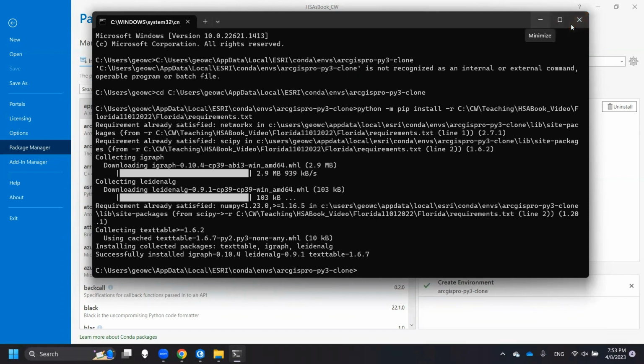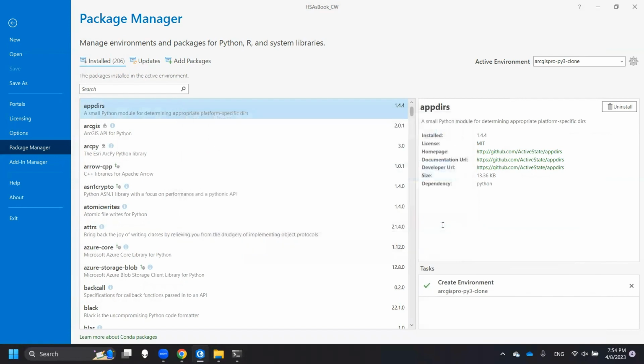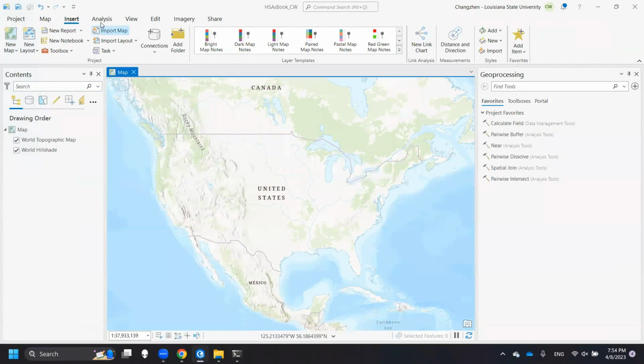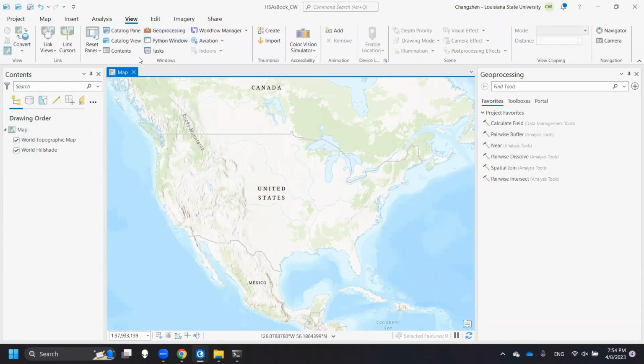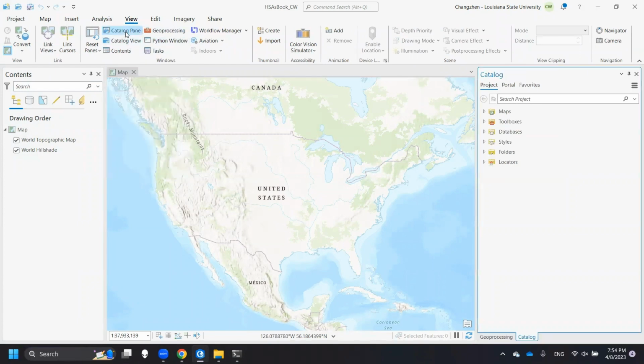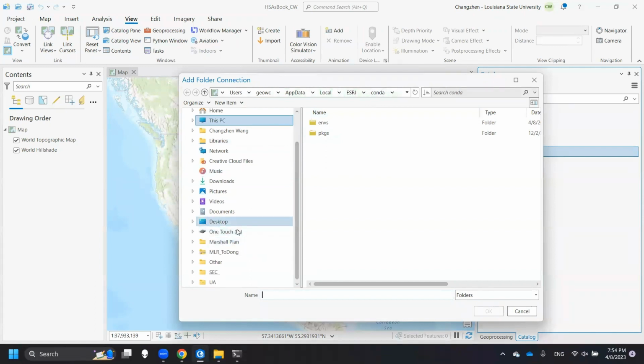So we can just minimize this window, and then we click OK. And then we go back to here. And then we go to view, and then go to the catalog tab. Okay. And then here we can see, let me just connect the Florida folder first.